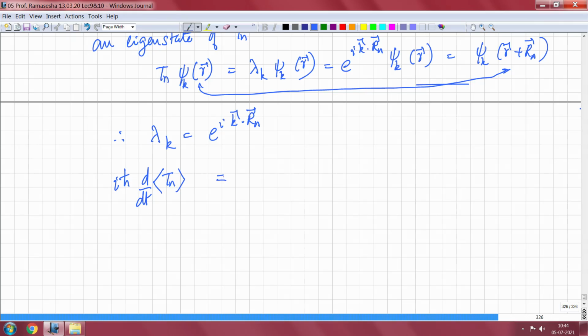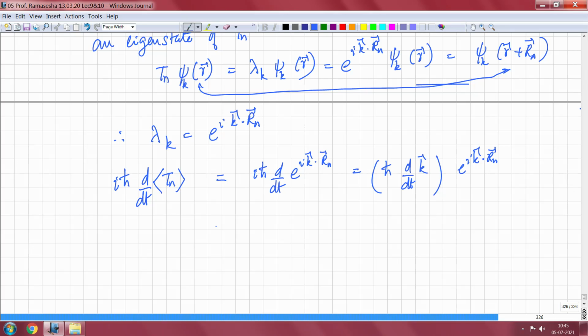This is equal to i h cross d by dt of e to the i k dot Rn, which is equal to h cross d by dt of k times e to the i k dot Rn. It is just a straightforward differentiation, with k as a function of time.